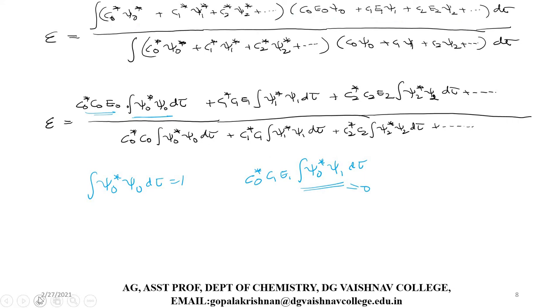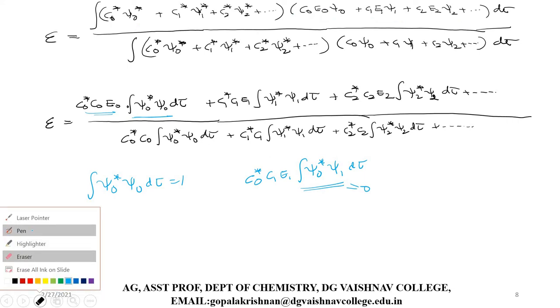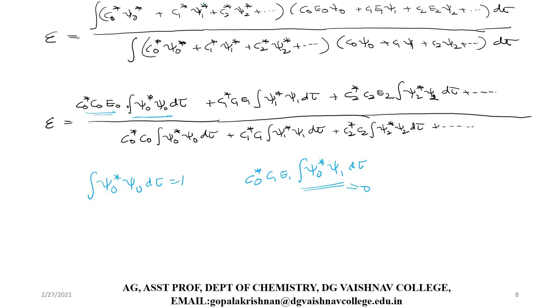Right. Similarly, I'm going to take the second term now, and multiply it with all these terms. What will happen? If I multiply, I'll get C1 star in the first term, C1 star C naught E naught into the integral psi 1 star psi naught d tau. That will be 0. So the only term that will exist is this one; if you multiply with it, all other terms become 0.